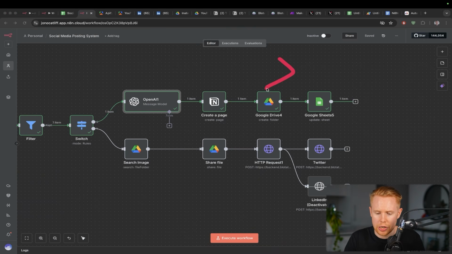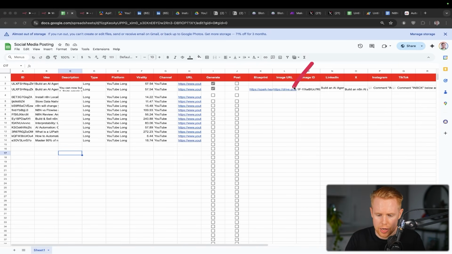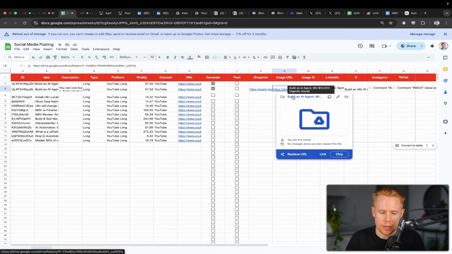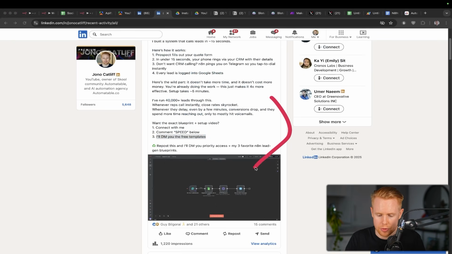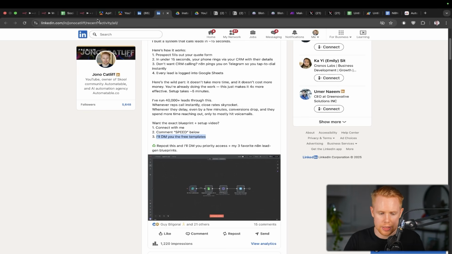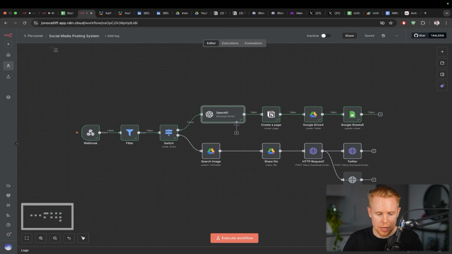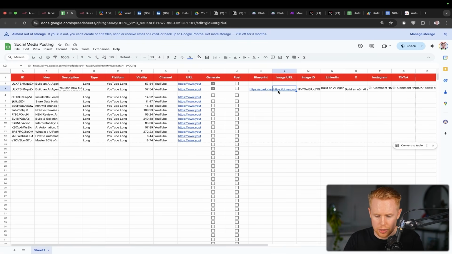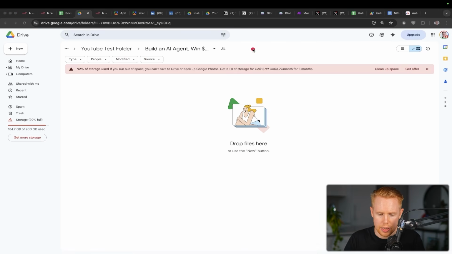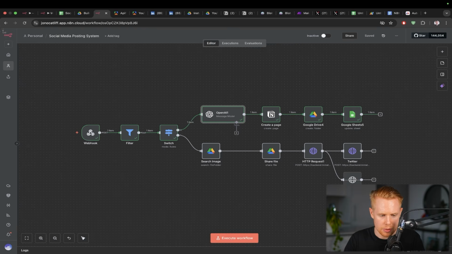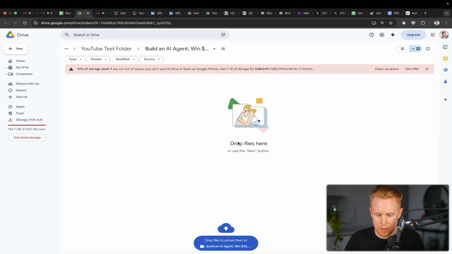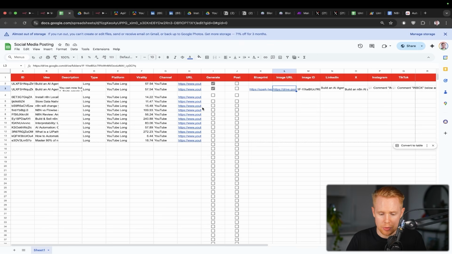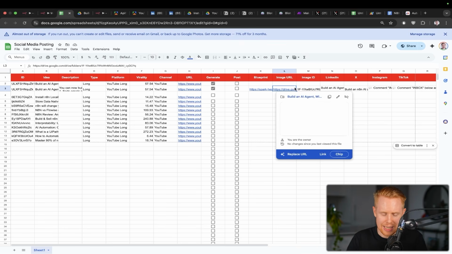Now, the next thing here is we're going to generate a Google Drive folder. And this Google Drive folder is just going to be added right in here. And this is where we can upload that particular image that we want to publish on LinkedIn. So if we're publishing this post with this picture, we need to actually go ahead and take the screenshot and add that in here. So for instance, if I was going to take a screenshot of this, maybe I'd want to go ahead, grab the screenshot, and then go into our Google spreadsheet over here, go into the actual folder, and then just drop that in over here. Looks like I actually missed my window of opportunity. I'm just going to do that one more time, paste it in here, and now we have the image to be able to generate these posts. That's it in a nutshell.